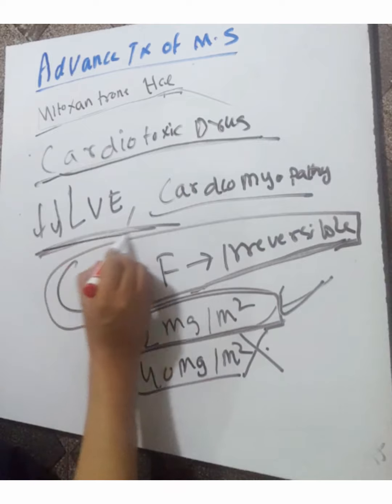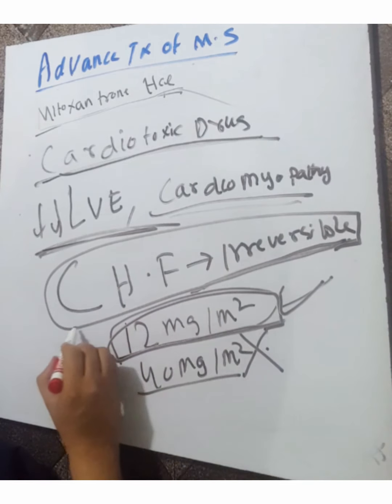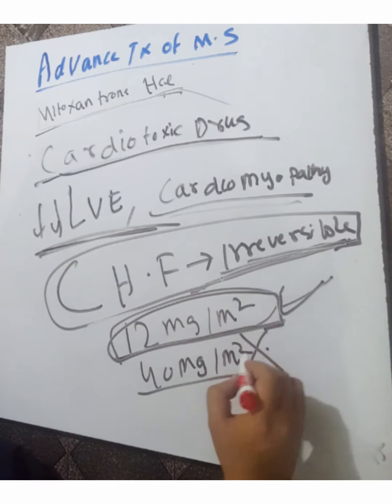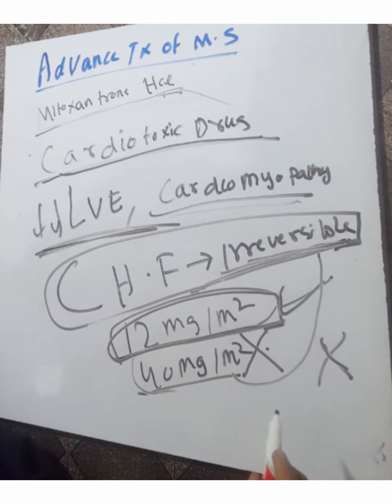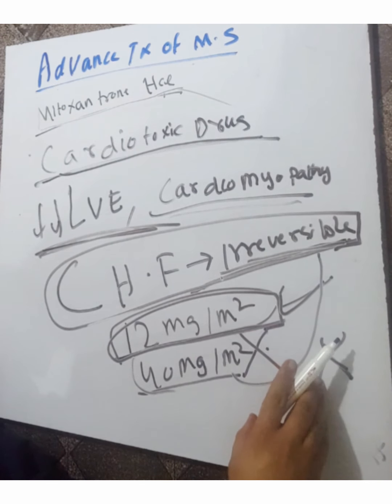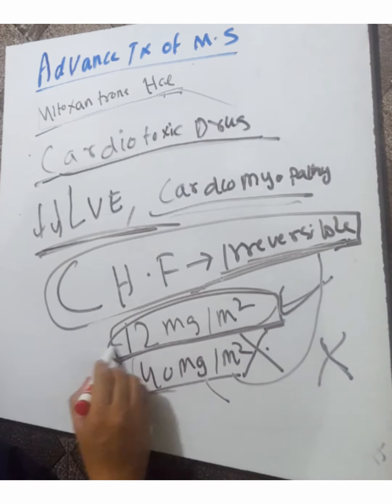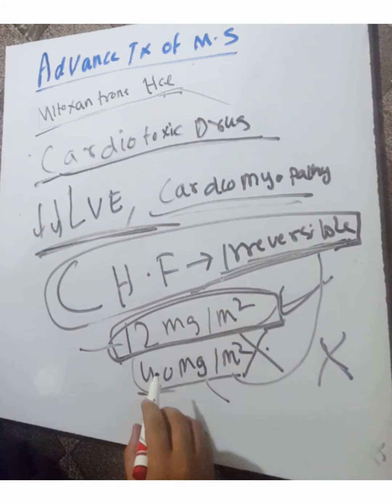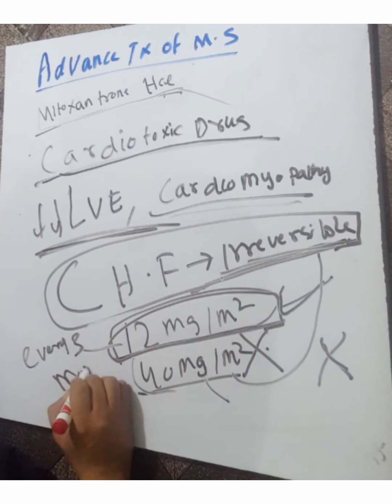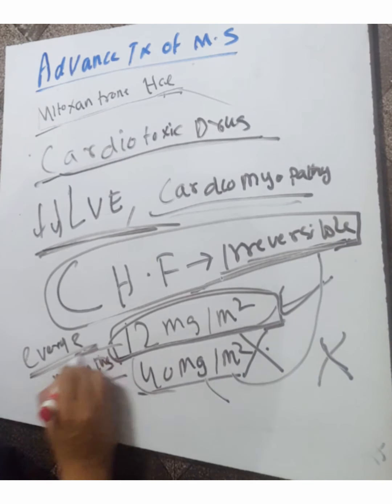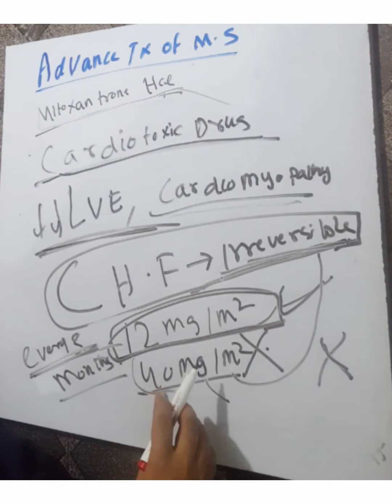They cause a reduction in left ventricular function, cardiomyopathy, and congestive heart failure. This is an irreversible effect. So due to this irreversible effect, 40 mg per m square is not allowed. The 12 mg per m square is used every 3 months, not on a continuous basis, for the attacks of multiple sclerosis.